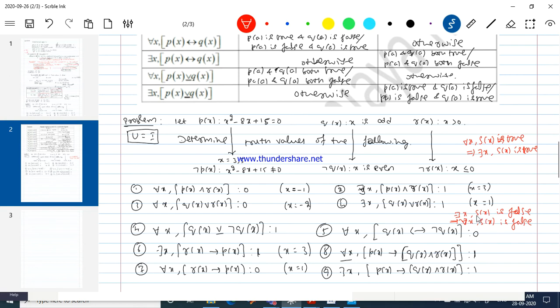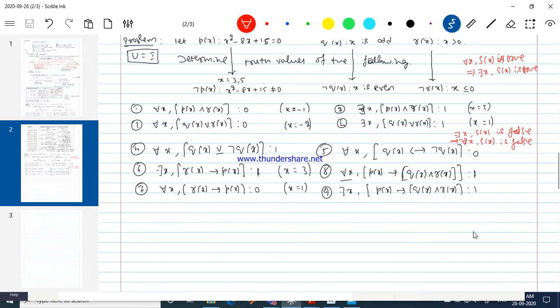Please keep this in mind. For all x S(x) true says there exists x S(x) is true. There exists x S(x) false says for all x S(x) is also a false statement.